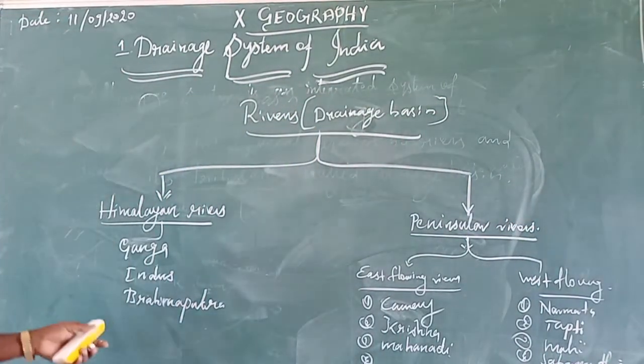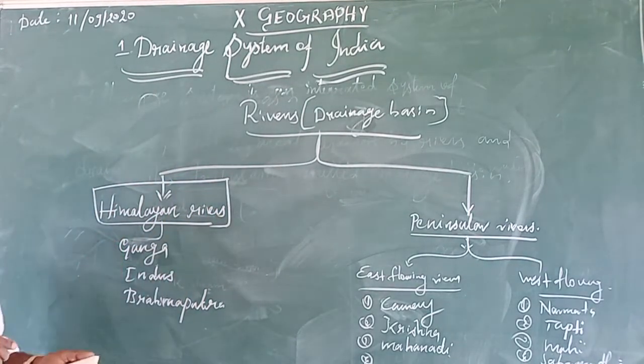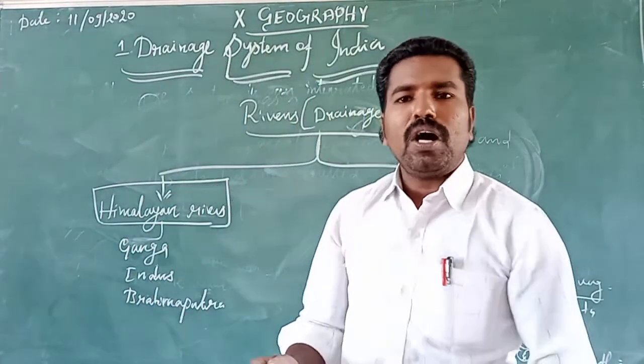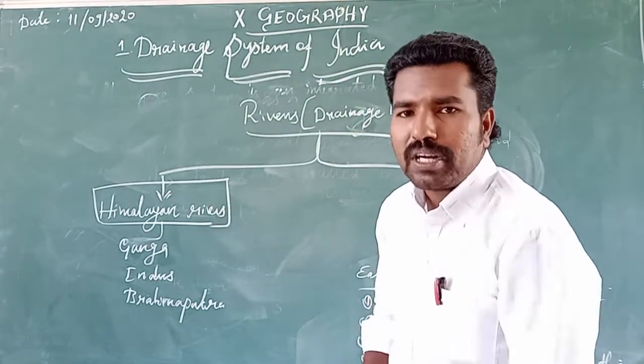First of all, we are going to discuss the Himalayan rivers. The rivers that originate from the Himalaya are known as the Himalayan rivers.